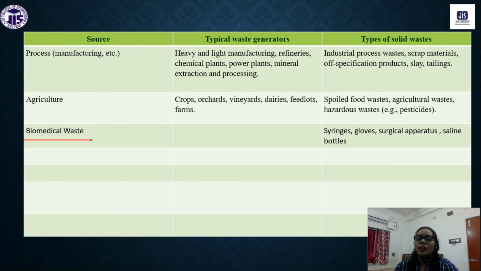All this solid waste management is a very important thing, because day by day, by our activity, we are not so much concerned about our environment. So that's why the land is getting degraded.